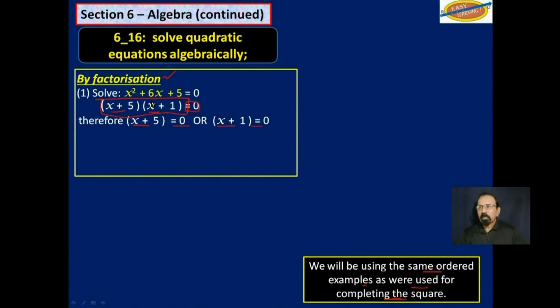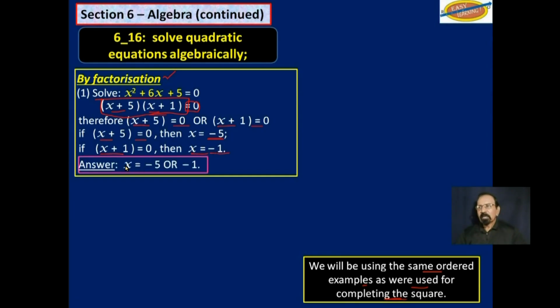We don't know which one, so we will work both of them. If we say x plus 5 is equal to 0, we can solve that and get x is equal to minus 5. And if we say x minus 1 is equal to 0, we can solve that and get x is equal to 1. Therefore, the solution to this quadratic equation is x is negative 5 or 1. That is solving that quadratic equation by factorization.